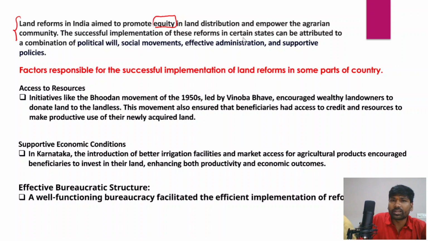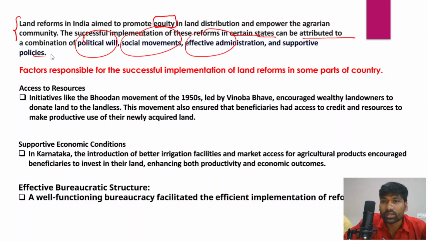The successful implementation of these reforms in certain states can be attributed to a combination of political will, social movements, effective administration, and supportive policies. For example, West Bengal and Kerala, where land reforms were successfully implemented. The political will of the governments existing at that point of time is one reason, and social movements, because in Kerala and West Bengal, communist movements were widely prevalent.